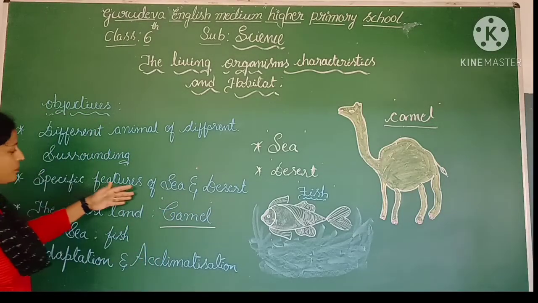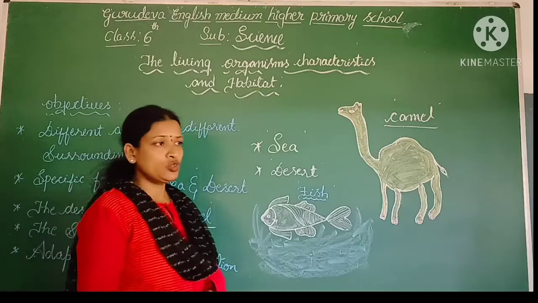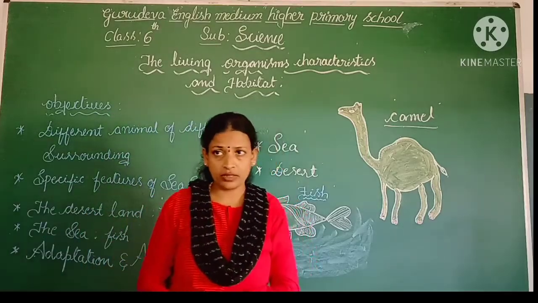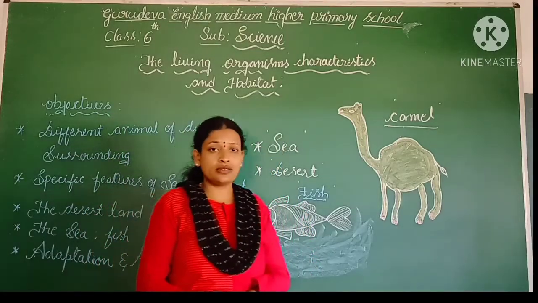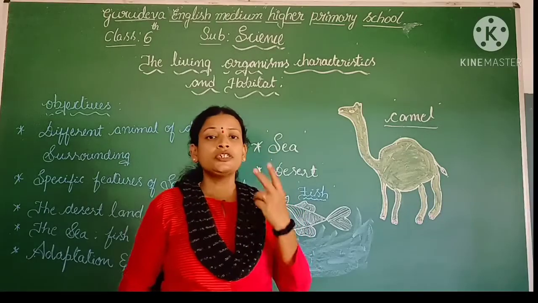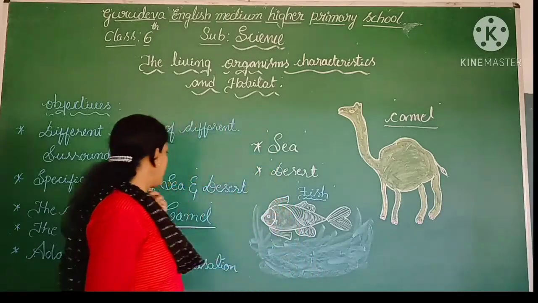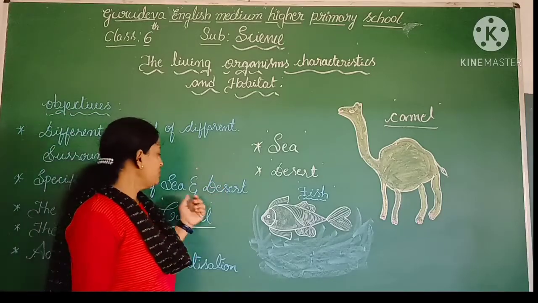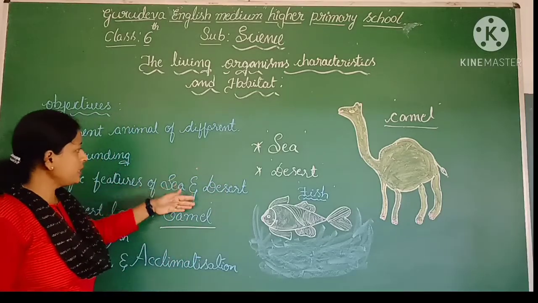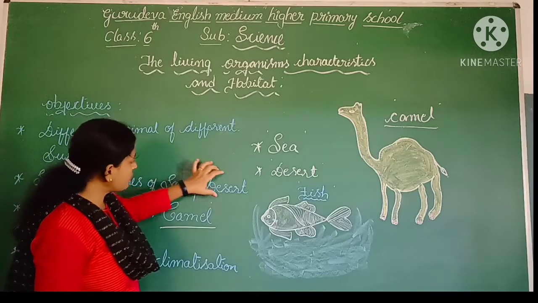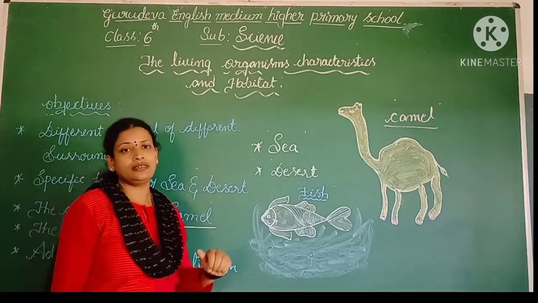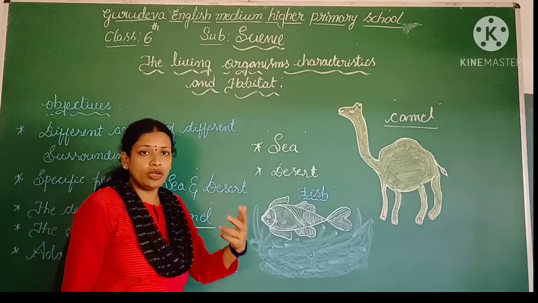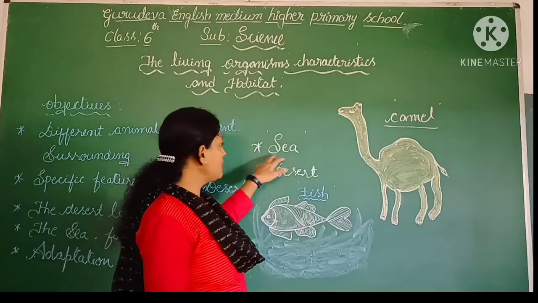What are the specific features of the sea and the desert? As I told you in the activity, 5 columns are there. Under that, we have to discuss in detail only 2 columns, that is the sea as well as the desert. Okay, fine. Let me see what the specific features of the sea and the desert are. Among these two, first I would like to explain in detail about the sea.